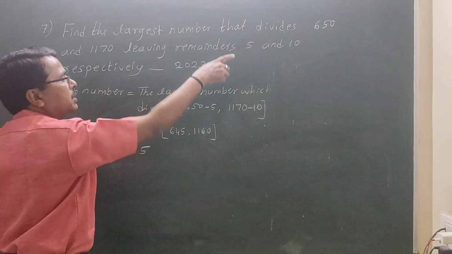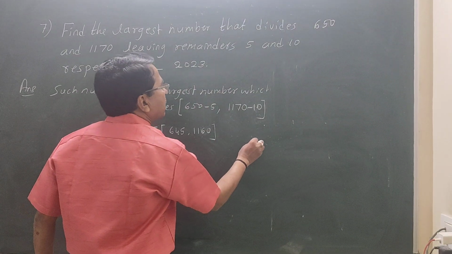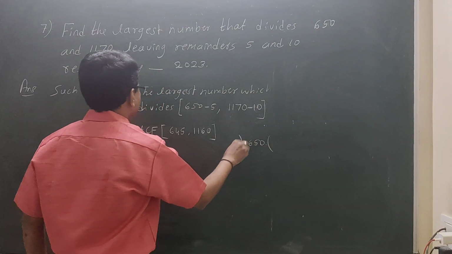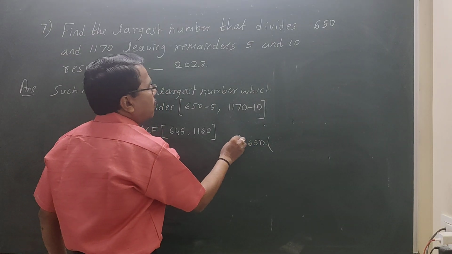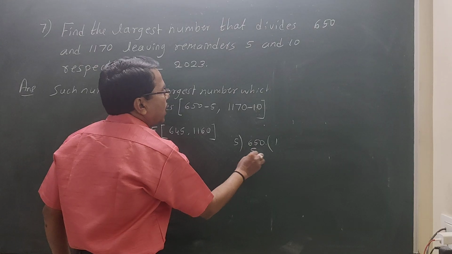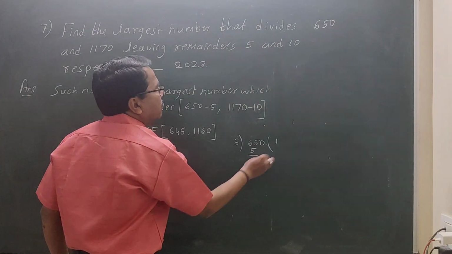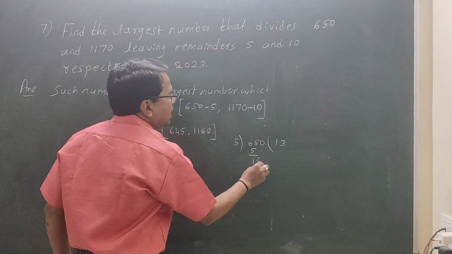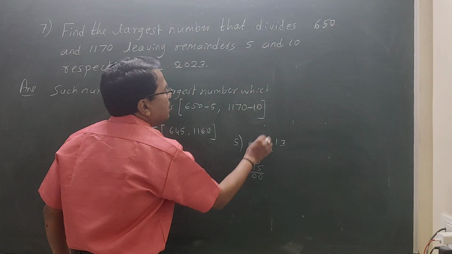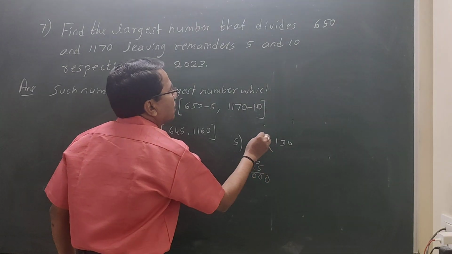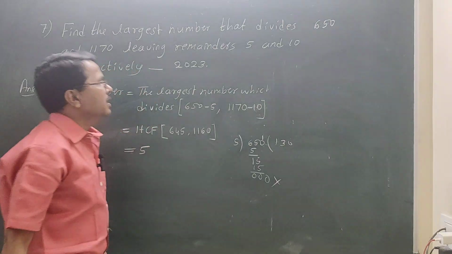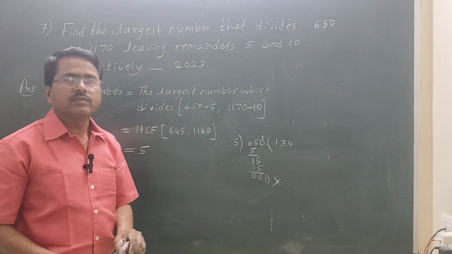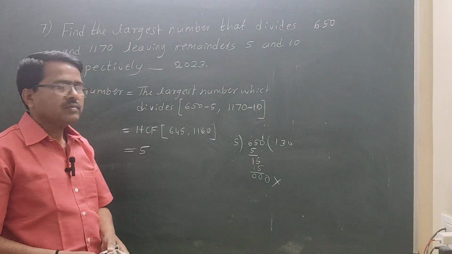what is the given number? 650. Divide this by 5. 5 1 is 5, 1 remaining, 15. 5 3 is 15, 0. Take this 0 down, 0. There is no remainder. Remainder should be 5, but there is no remainder.